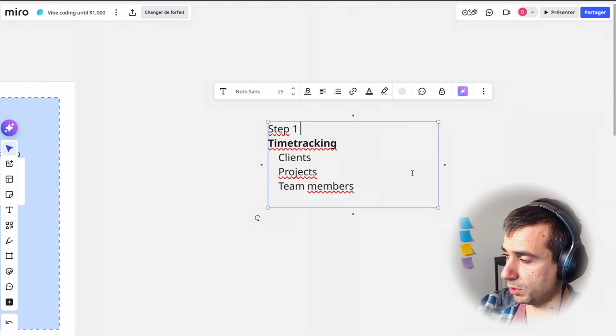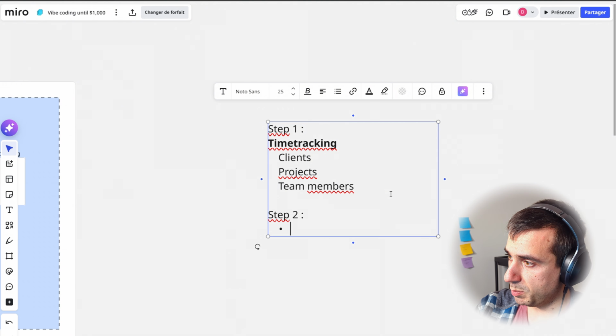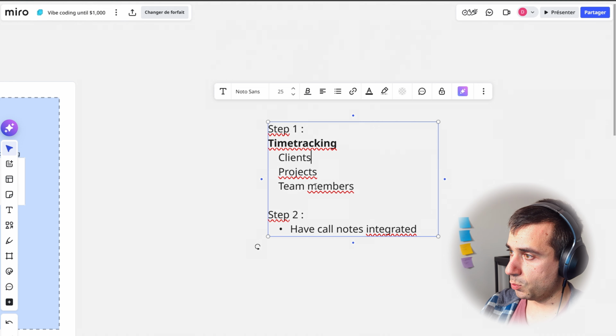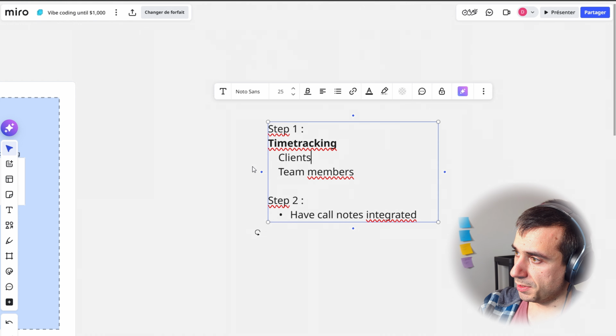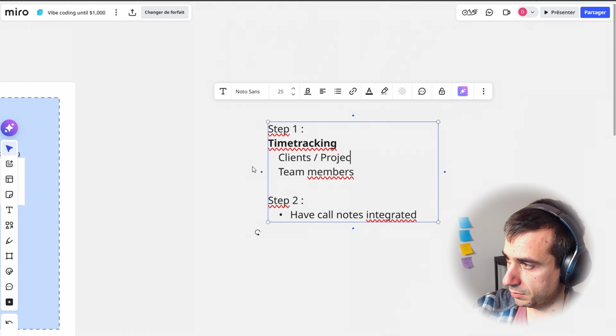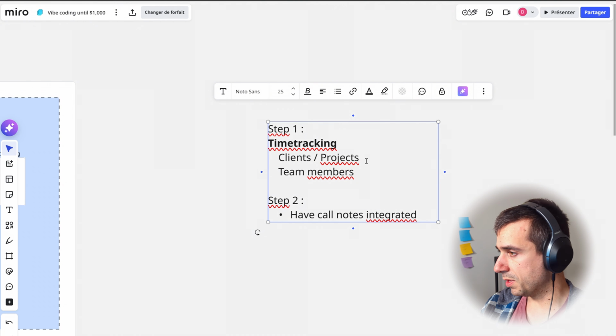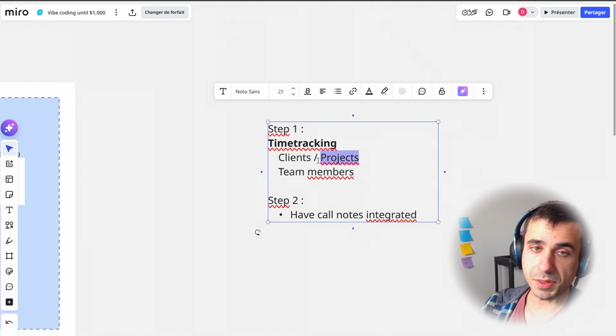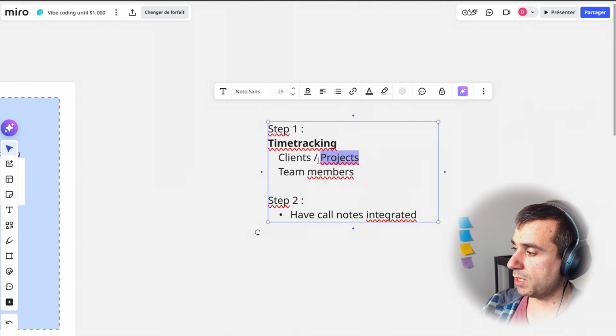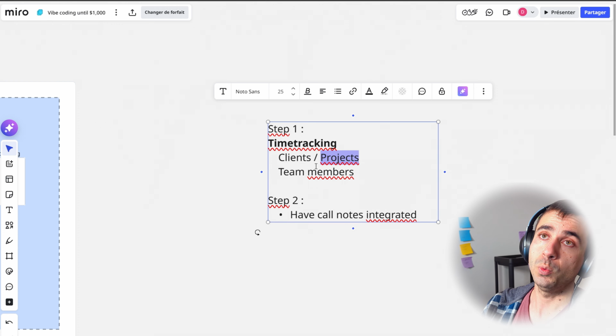Then our step two would be to have my call notes integrated. So that would work with the clients. Actually, I don't even need the projects. You know what? I'm just going to call this clients/projects. I want it to work with people who work with businesses like I do. I don't do coaching, but I feel like the way I take notes and the way I work would work for coaches of any kind.